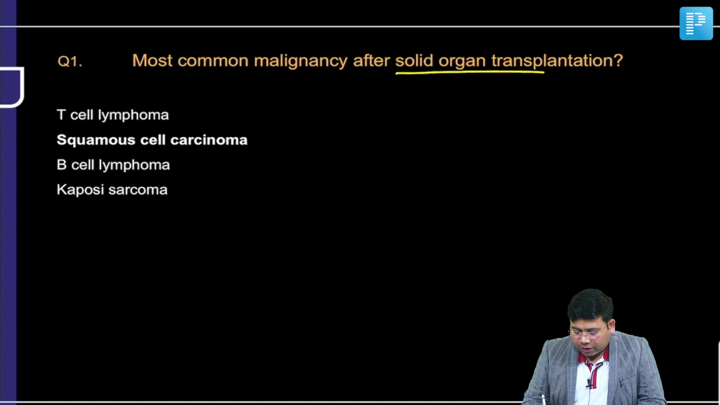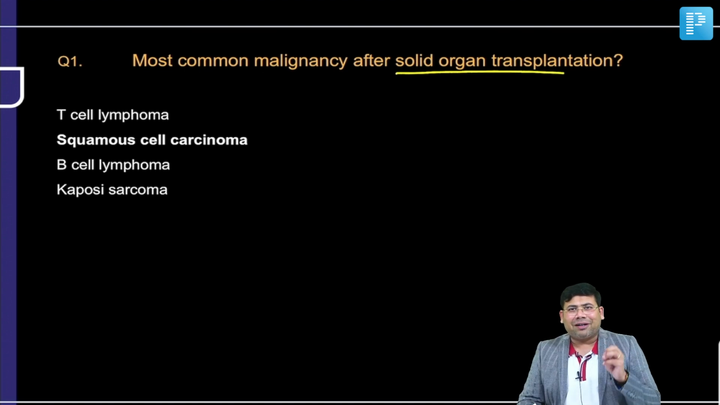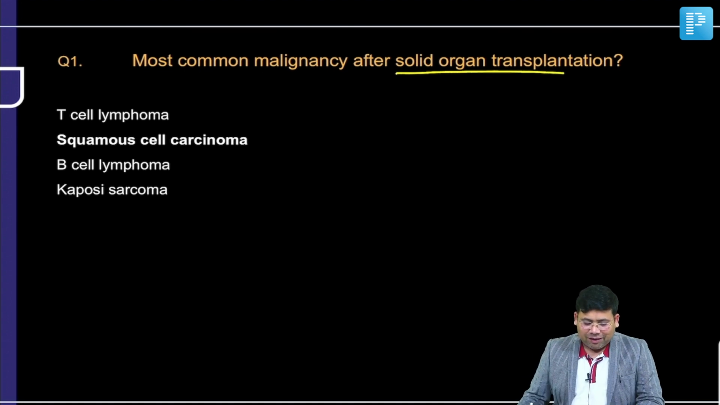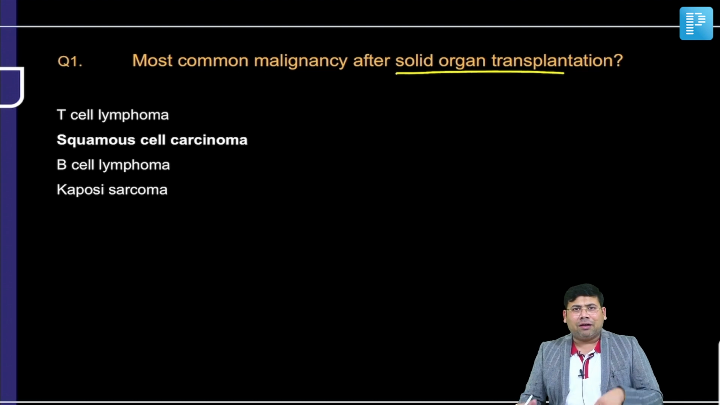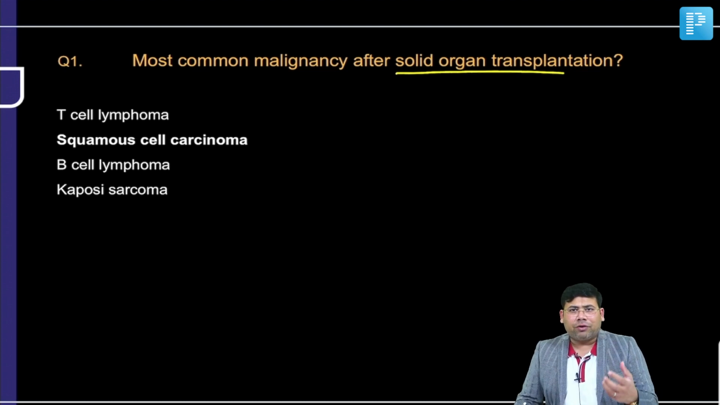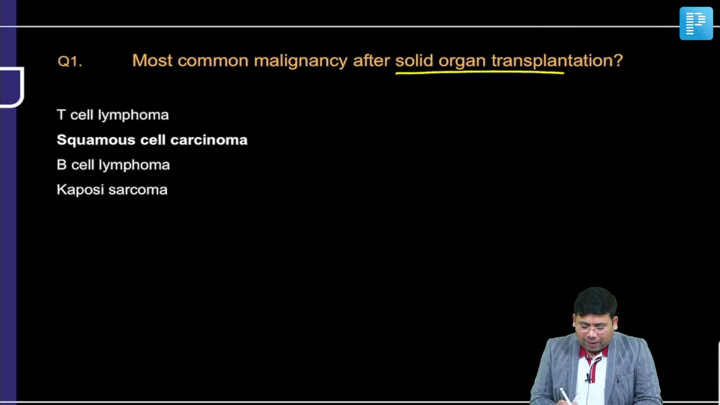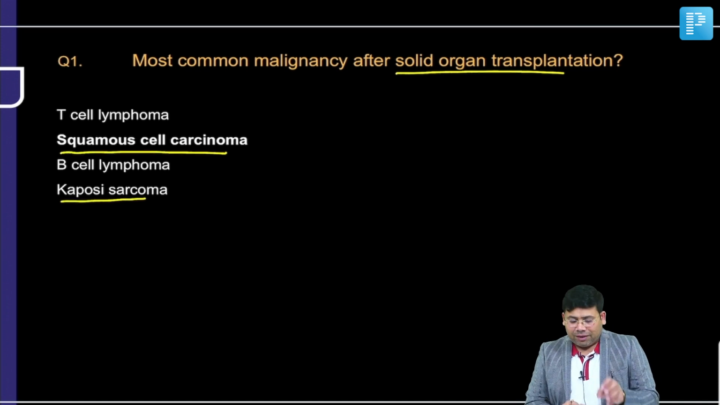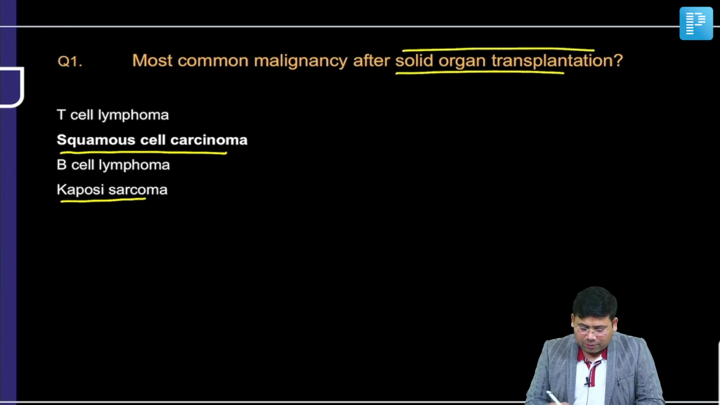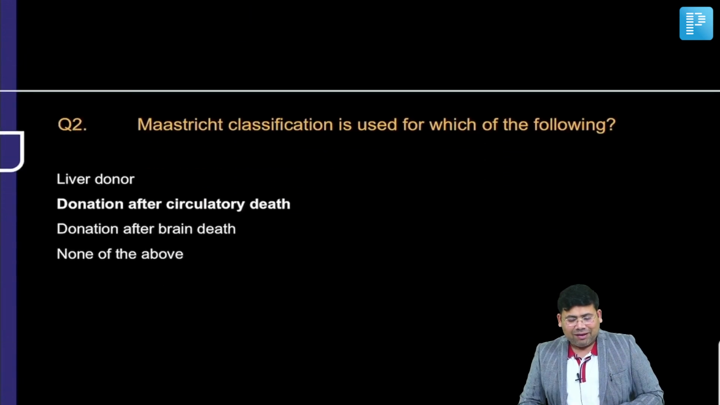Most common tumor associated after a solid organ transplantation. We have a lot of questions of this kind which we have discussed already in the QBank series. Kaposi is one which can occur, and squamous cell cancer is one which can occur, but in case of solid organ transplantation, it is SCC which is the most common type. So the answer for this is SCC.